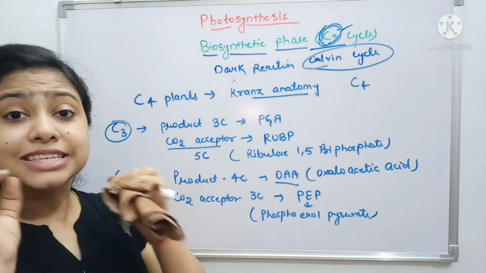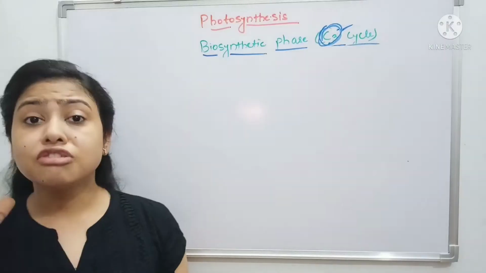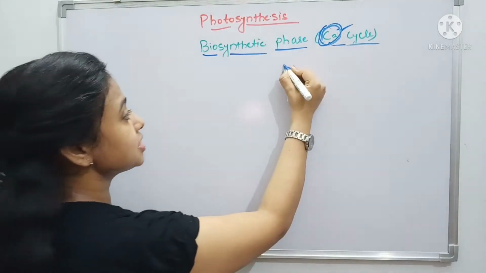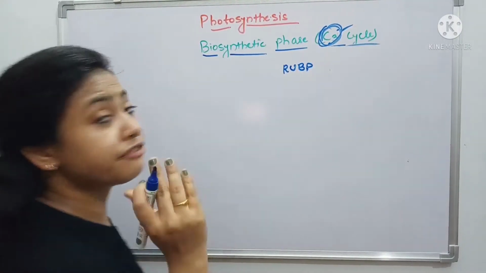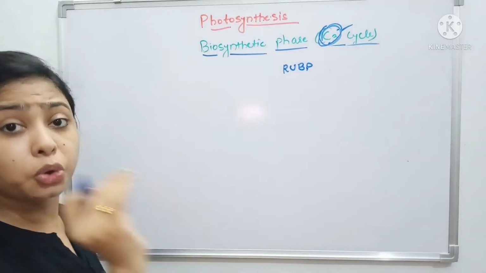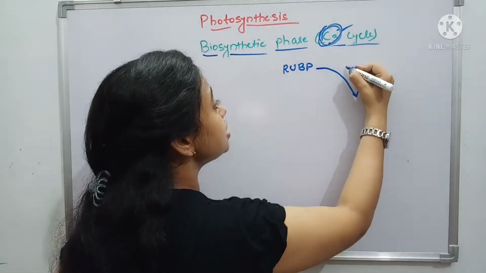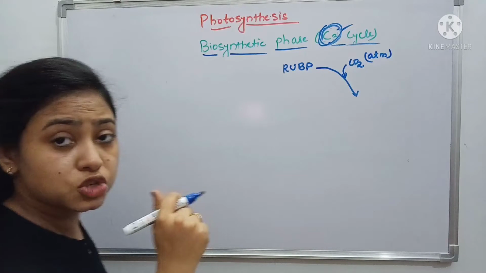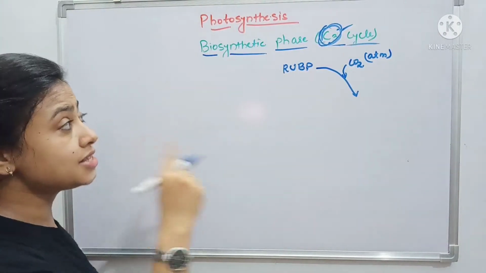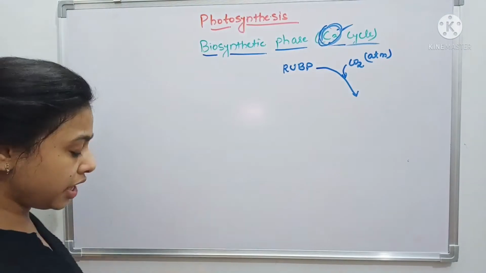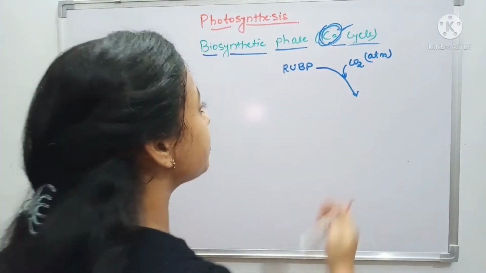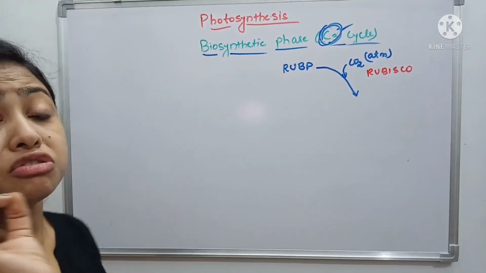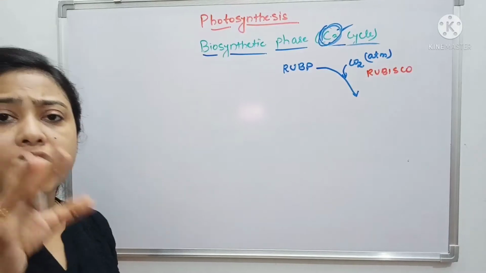Now let's have a look at what exactly the C3 cycle is. This C3 cycle is completed in 3 phases. Let's have a look at those phases. First of all, ribulose 1,5 biphosphate, which is the first CO2 acceptor, accepts CO2 from the atmosphere. It fixes this CO2 with the help of one enzyme, Rubisco. Yes, it is a very important enzyme. You should know its full form, as well as where it is utilized.